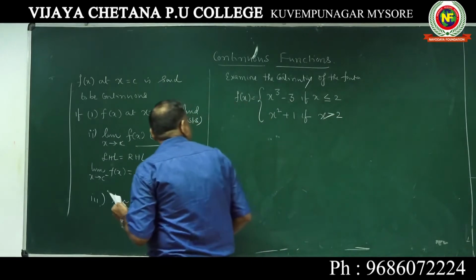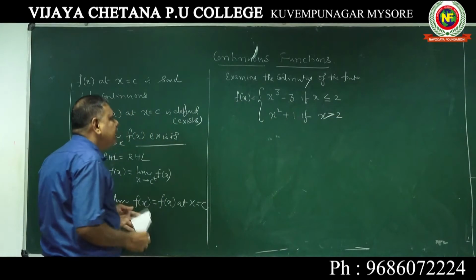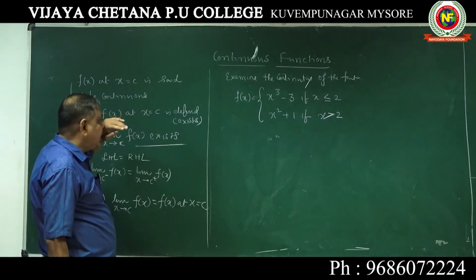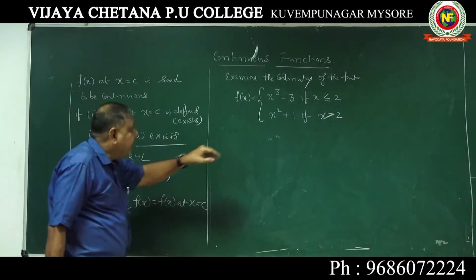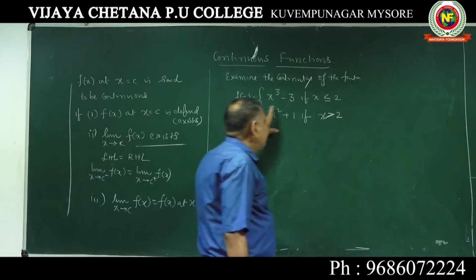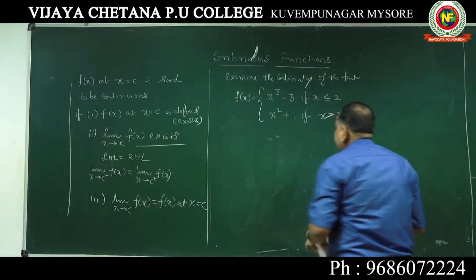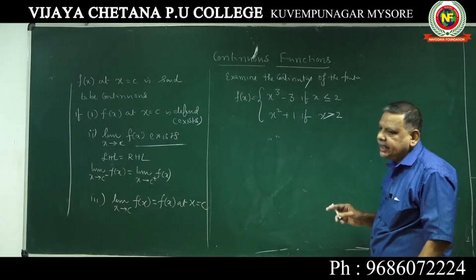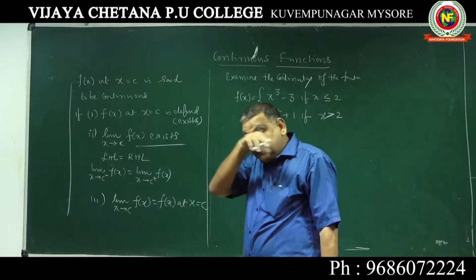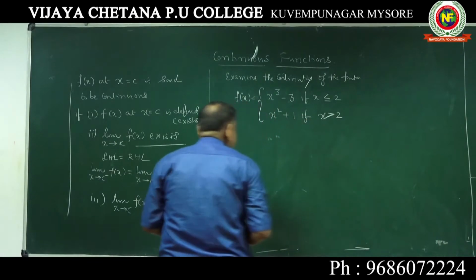Take the problem correctly. Examine the continuity of the function f of x is equal to x cube minus 3 if x is less than or equal to 2, x square plus 1 if x is greater than 2. What is the thing we have to check?